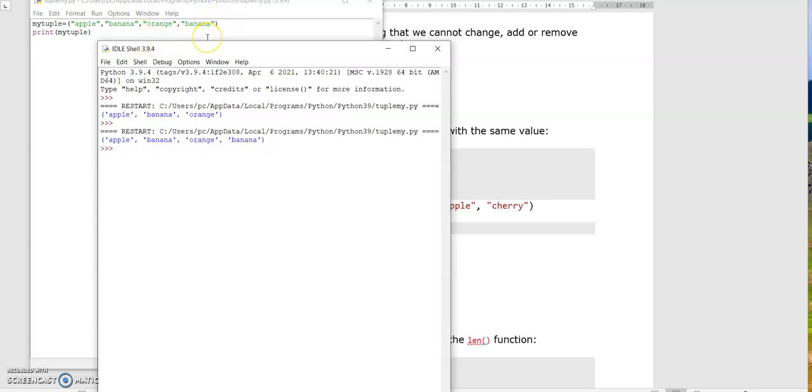That means we have written banana more than once. Apple is indexed at 0, banana is indexed as 1, orange is indexed as 2, banana again is indexed as 3. That means both bananas are in separate index positions. So as their index positions are different, they both have printed.